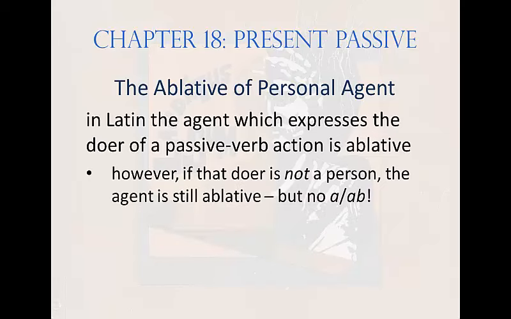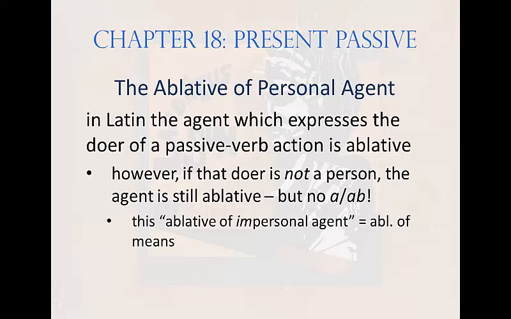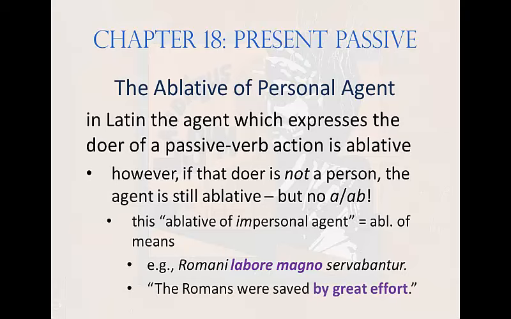If, however, the agent or the doer in the passive sentence is not a person, Latin still uses the ablative to express that doer, but no preposition a or ab. This ablative of impersonal agent is really the equivalent of the ablative of means, and should be called that. So, for example, Romani labore magno servabantur, meaning the Romans were saved by or with great effort. Note, no preposition before the ablative labore. And that concludes the grammar part of this chapter.